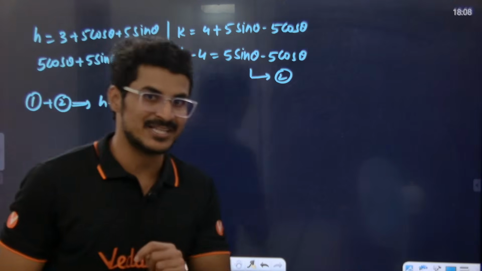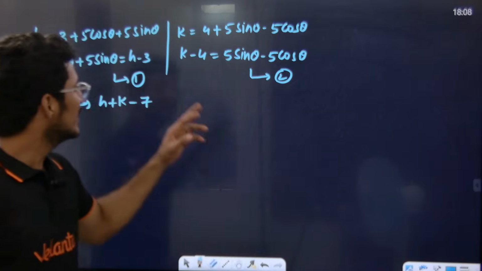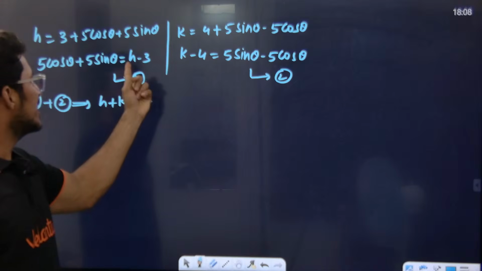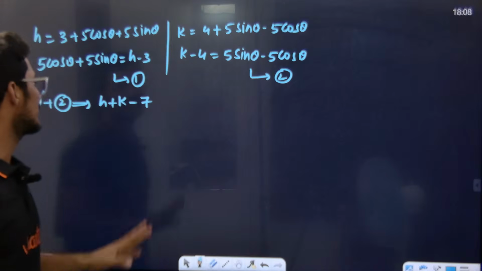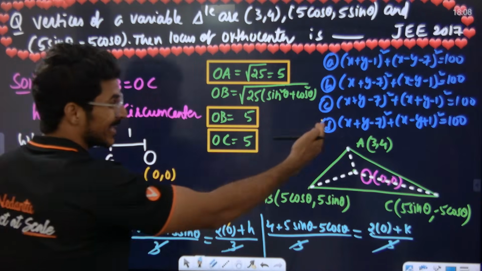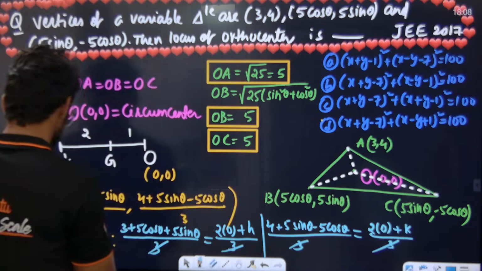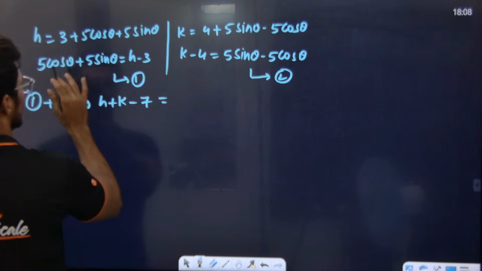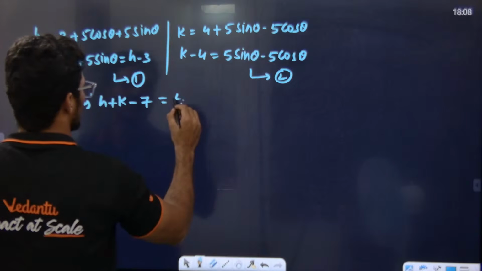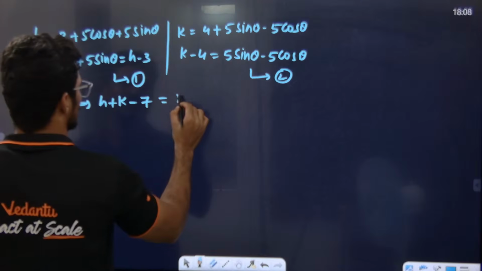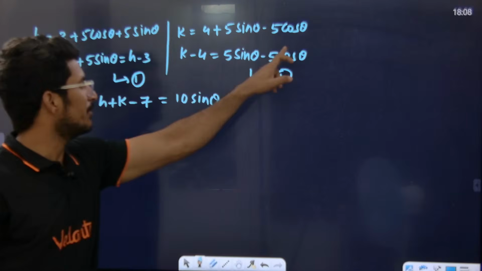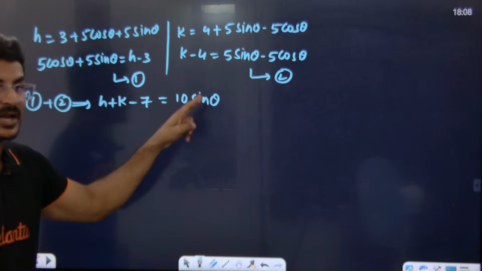See how the idea comes. If we add the LHS, h plus k minus 3 minus 4 is minus 7. Replacing h with x, we get x plus y minus 7. Yes or no? And on the right side, 5 cos theta cancels, so 10 sin theta will come here. 1 plus 2: 5 cos minus 5 cos cancels, so 5 sin plus 5 sin is 10 sin.